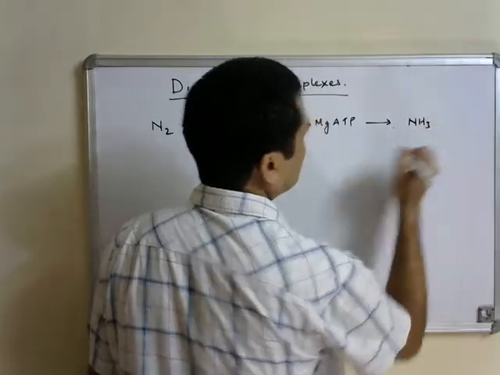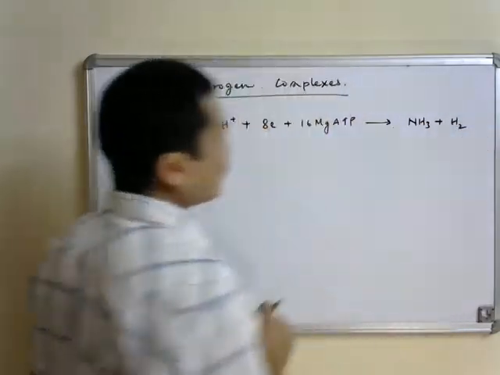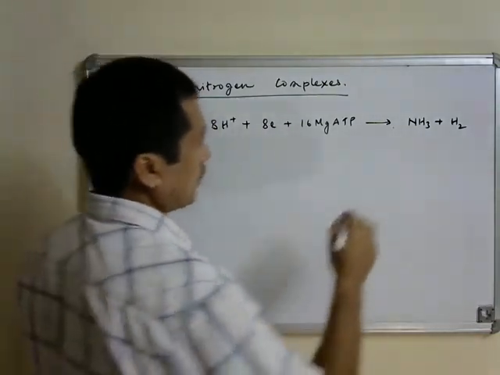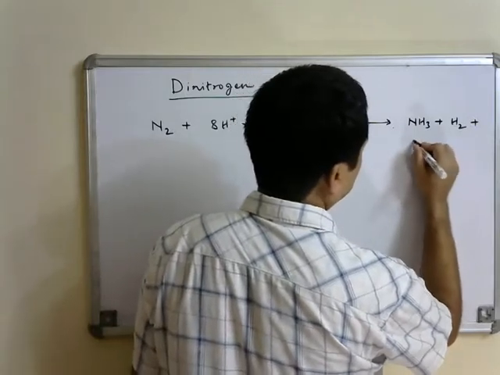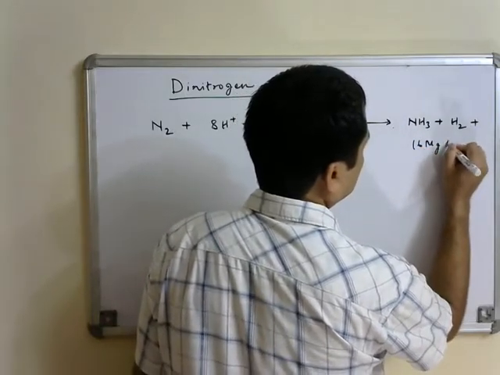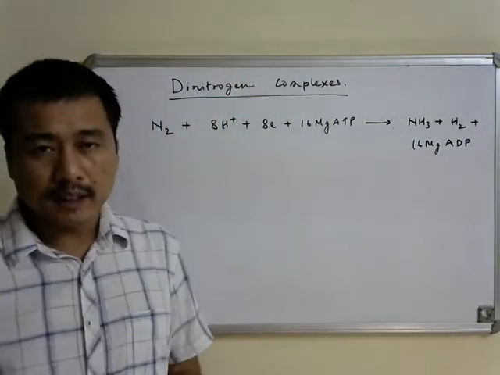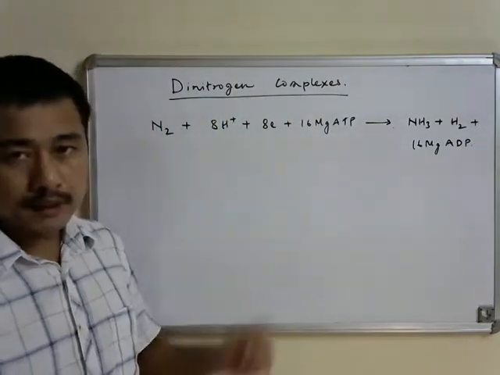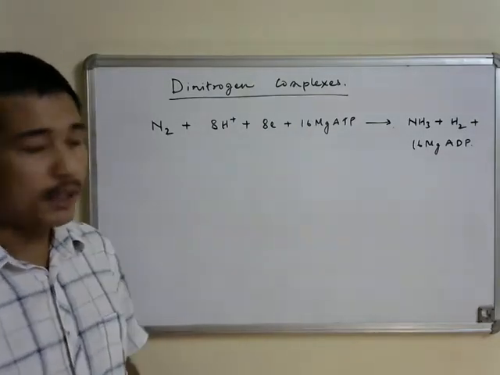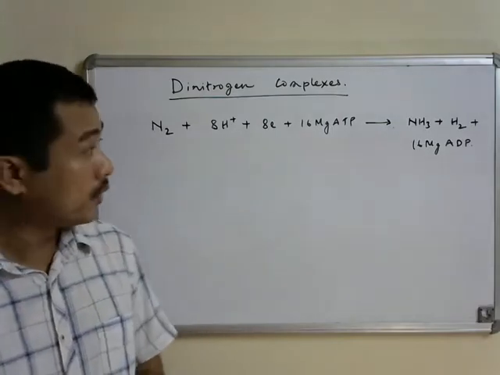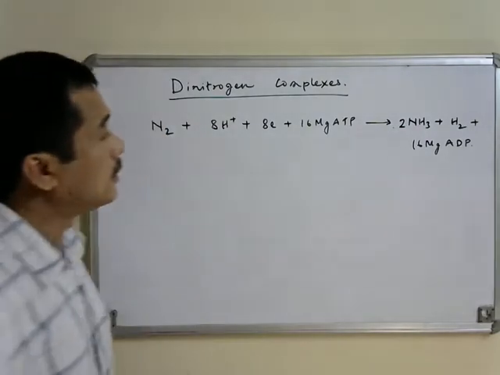And also H2 is produced in the same reaction, and ATP is converted to ADP. So the nitrogenase enzymes essentially act as catalyst in this reaction where atmospheric nitrogen is converted into ammonia, that is two equivalents of ammonia here.